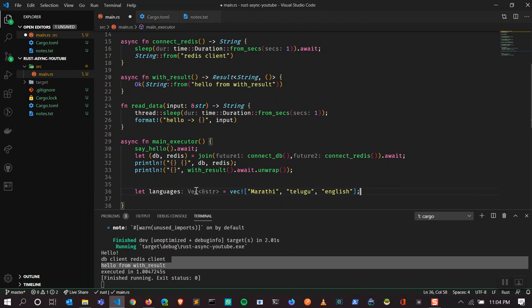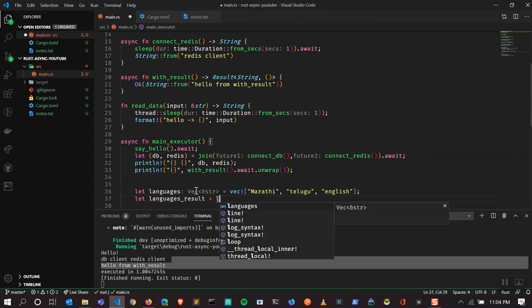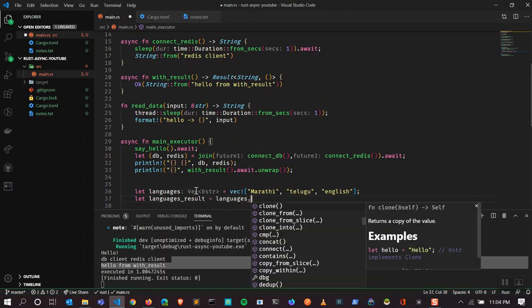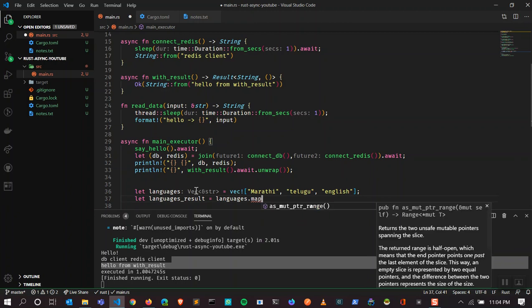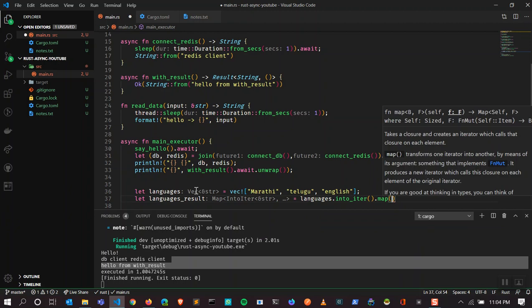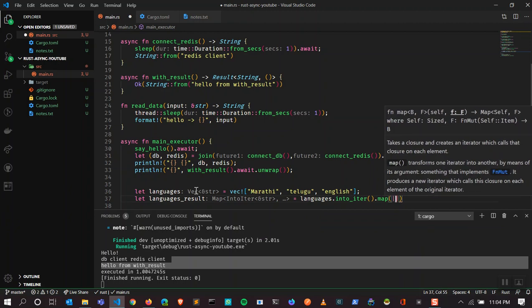What I want to do now is iterate through the languages with read_data, which returns a string, and put the results into a new variable, languages_result. I'm going to call languages dot iter, you don't have to clone, which gives me the iterator, then map with a closure.